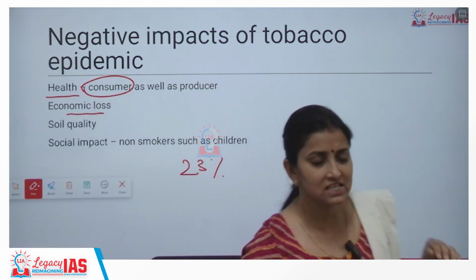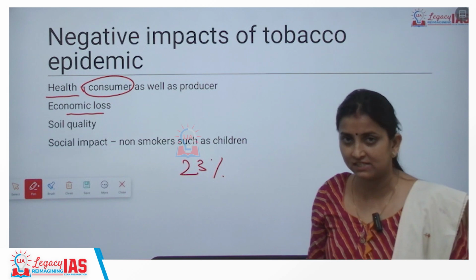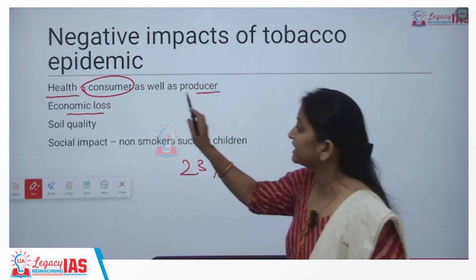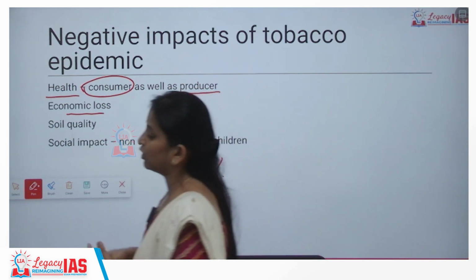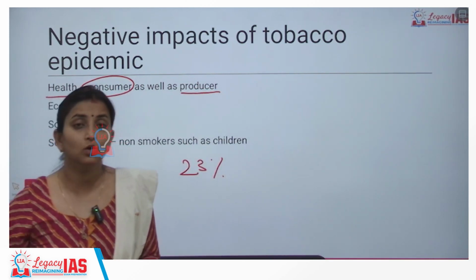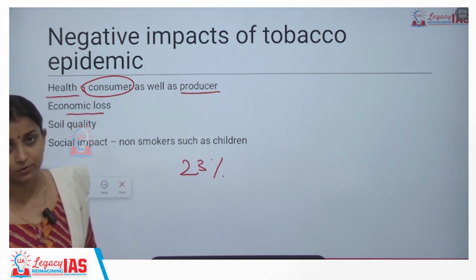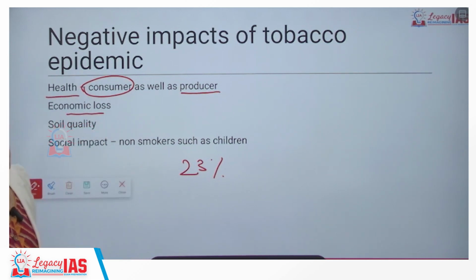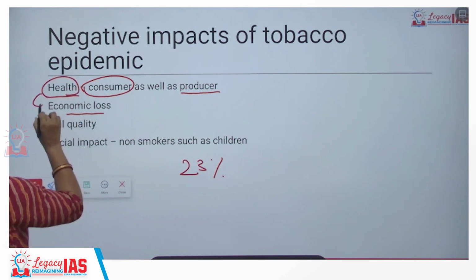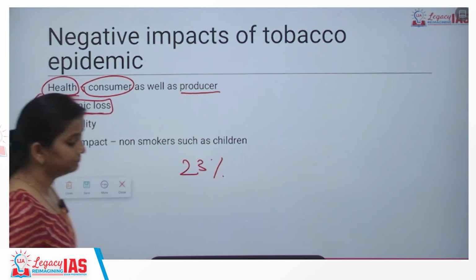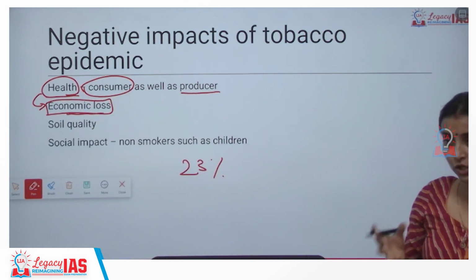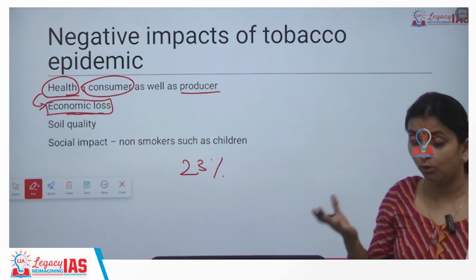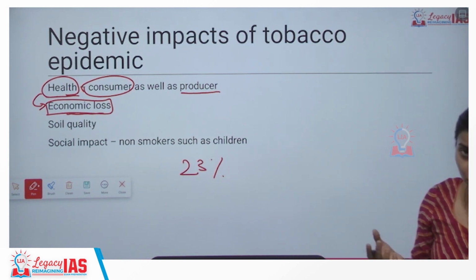It is highly carcinogenic in nature and can cause cancer. But those who are working in the sector of production of cigarettes or smokeless tobacco, they are also indirect consumers of tobacco. And on them also we will be witnessing health related impacts. Because of these health impacts, there are certain economic losses. What is the extent of loss? If we are talking about economic loss, is this loss more than the revenue that we are able to generate out of tobacco?